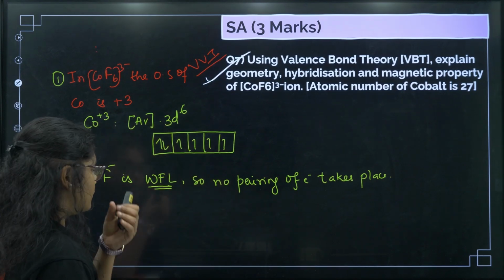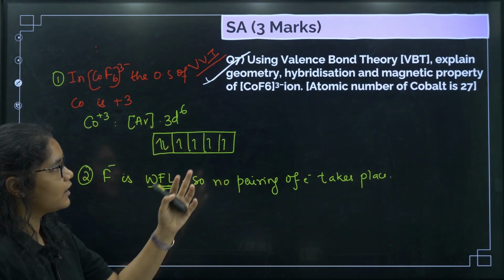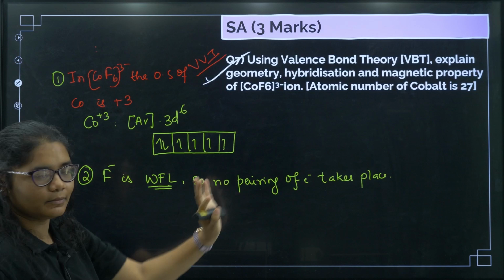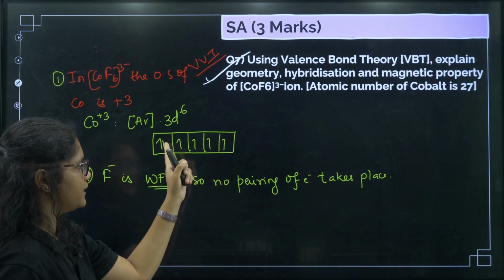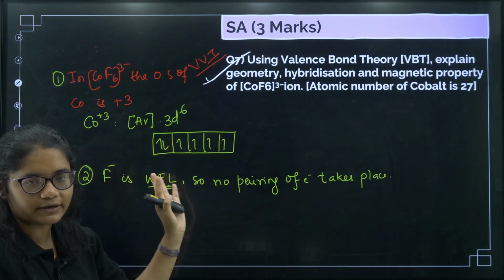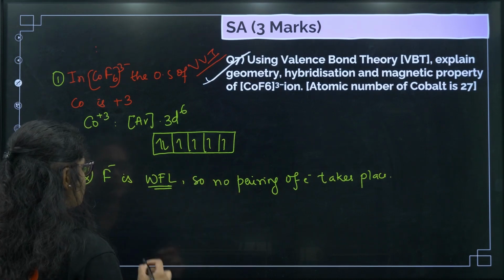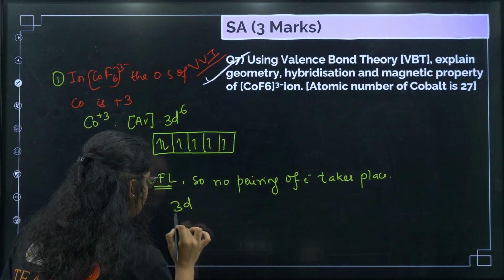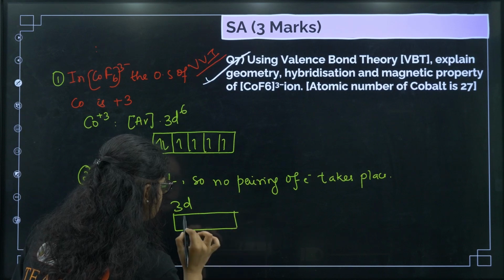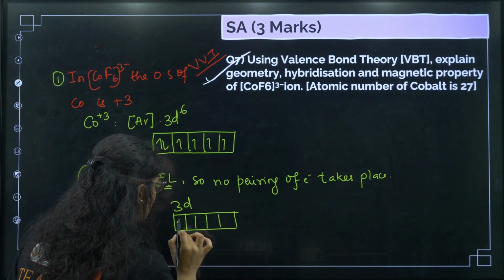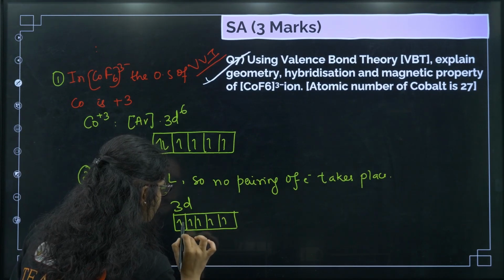Okay, so now what happens? We need 6 electrons, 6 empty orbitals are needed, but that is not available because this 3d is already filled, and we cannot even do pairing because it is a weak field ligand. So now what you have to show? You have to show 3d. 6 electrons will be there. Okay, 1, 2, 3, 4, 5, and 6.